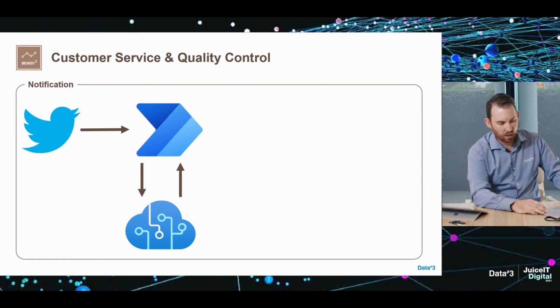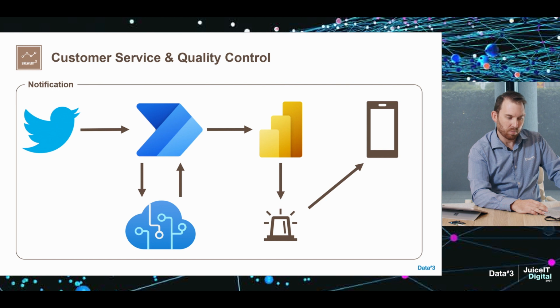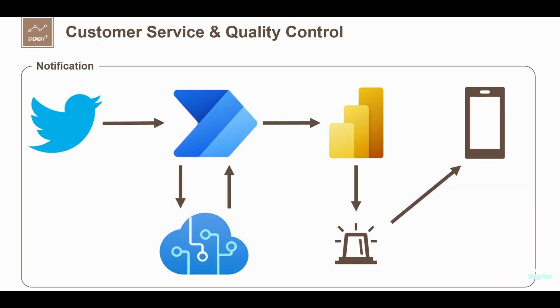in between. The data is transferred to our Power BI dataset, and we have a Power BI dashboard configured with alerts set up. When the rule conditions are met, the alert is triggered. This pops up on our Power BI mobile application. We're able to then navigate and view the reports on our mobile device.